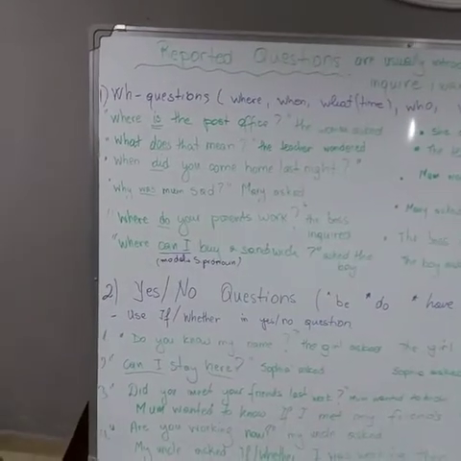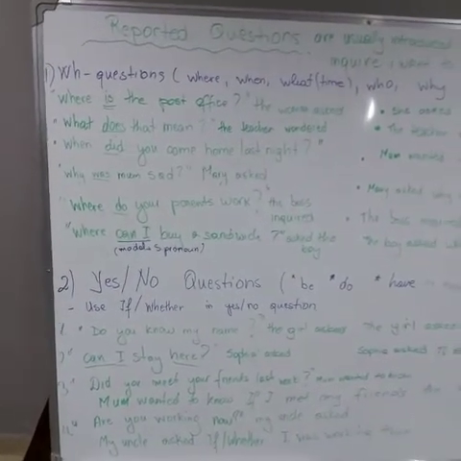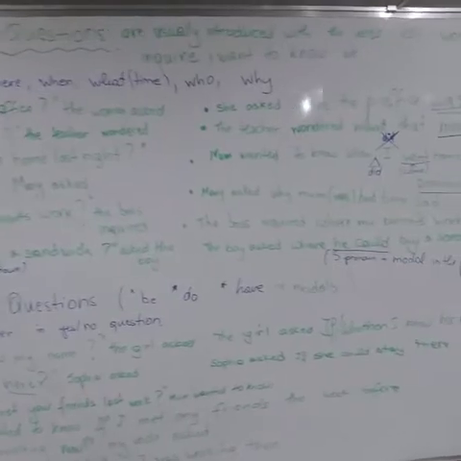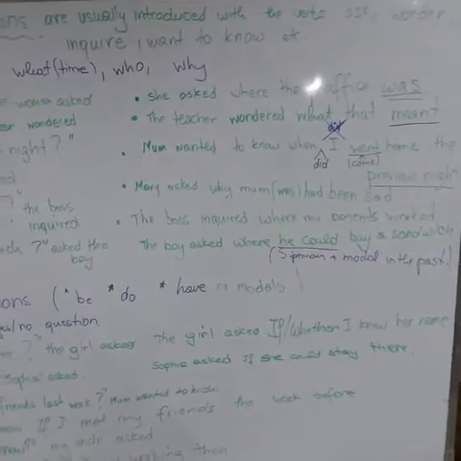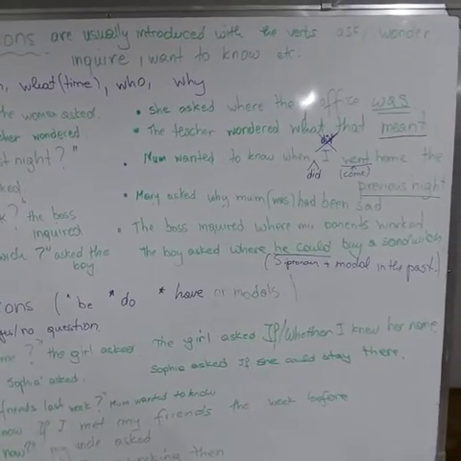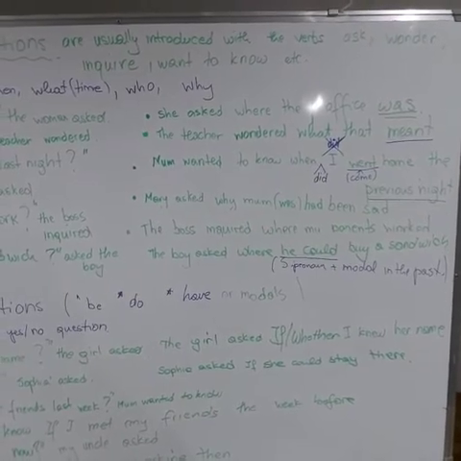Next sentence. When did you come last night? So it is in past simple. You can use up-to-date reporting in this case. Mom wanted to know when I went home the previous night.